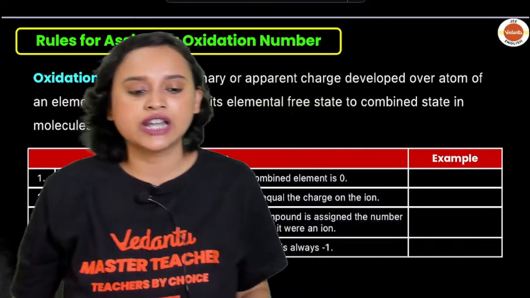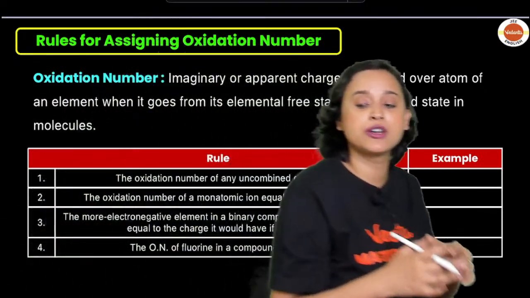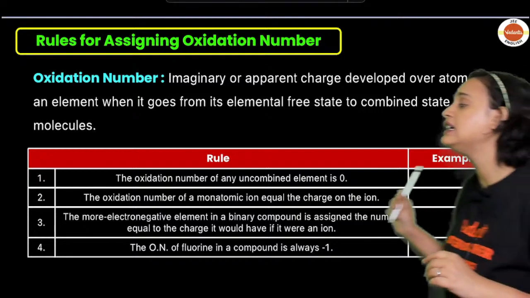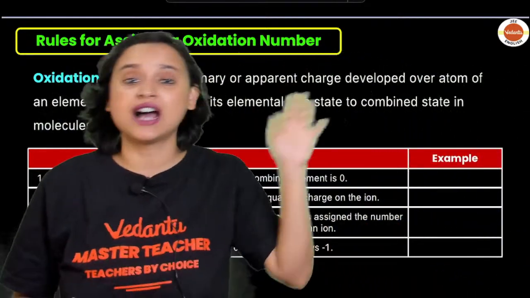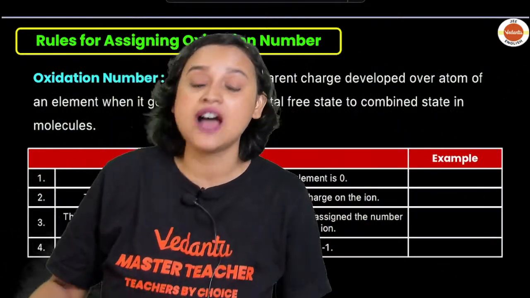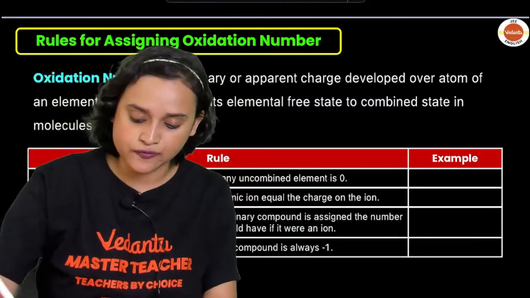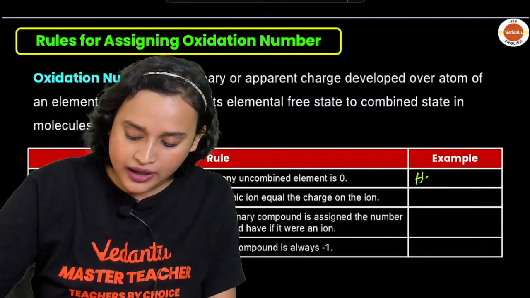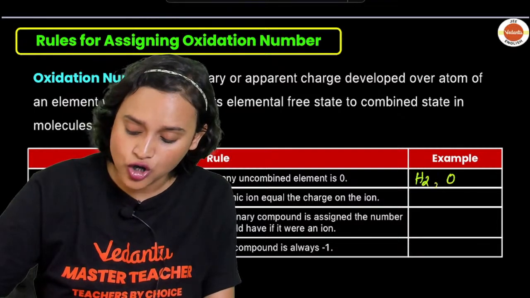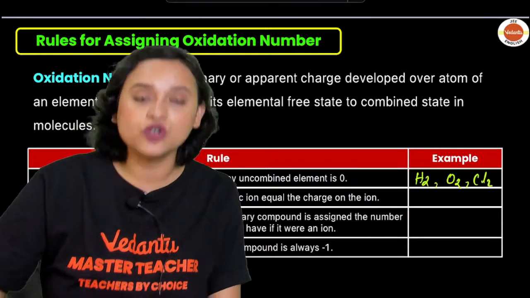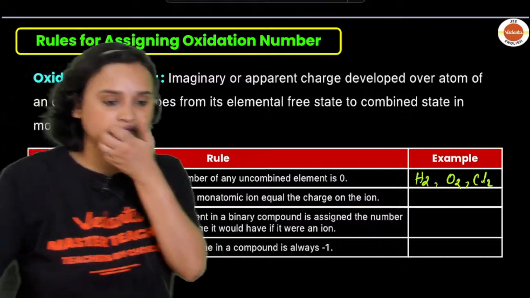So let us take a look at the rules. The oxidation number of any uncombined element will be zero. For example, H2 will have 0, O2 will have 0, Cl2 will also have 0 oxidation state.